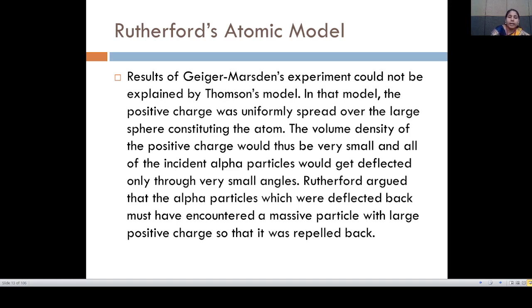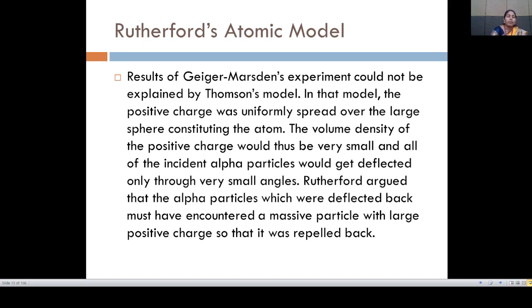So we can say that the negative particles are rotated around the nucleus. From the very small deflections of the angles, we can say that there is the presence of some negative charges. So Rutherford argued that alpha particles which were deflected back must have encountered massive particles with a large positive charge, so that they were repelled back.